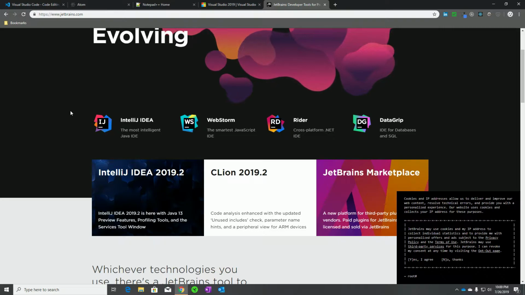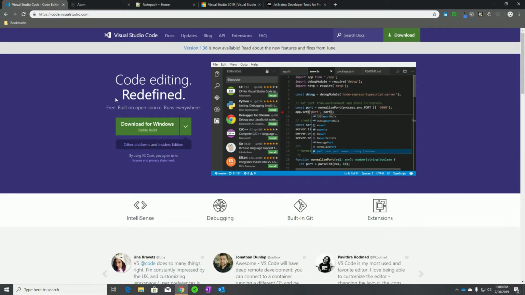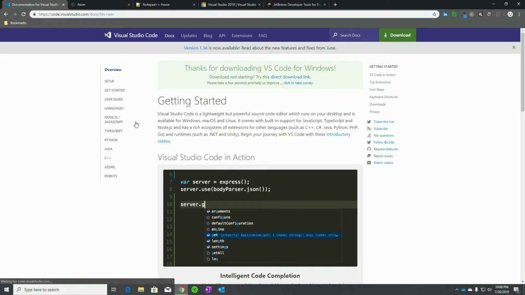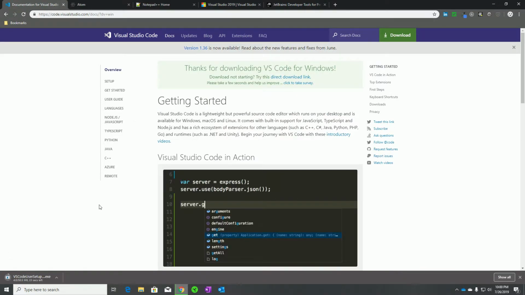Like I said, I use Visual Studio Code most of the time, and I'm actually going to show you here in a second how to download it and give you a quick tour of what every IDE looks like, because they all look very similar. So if we go over here to Visual Studio Code, this is the page when you come to it. It's pretty simple, and it says download for Windows. Click that bad boy. It's going to say thanks for downloading.